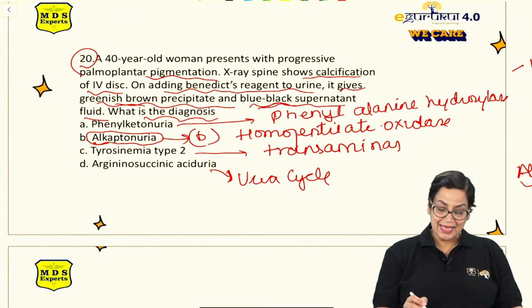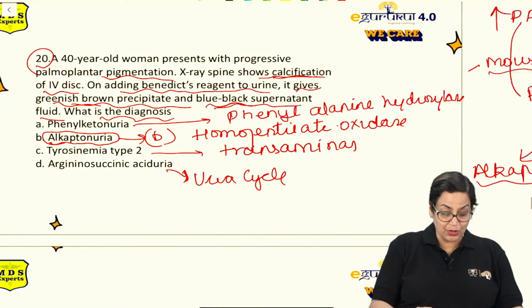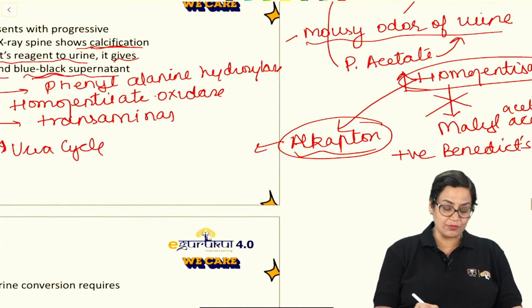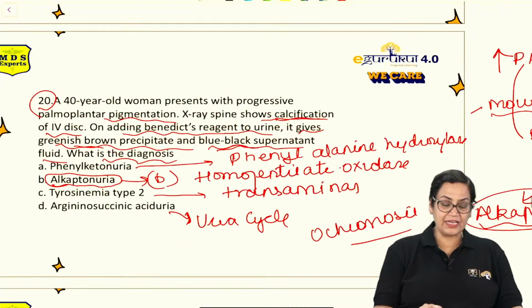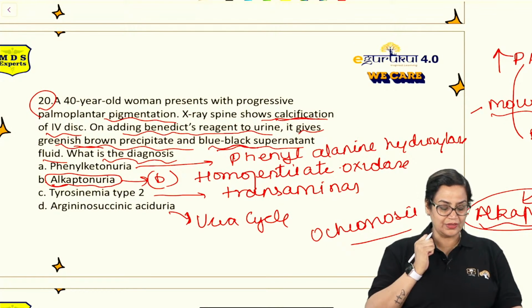This is one reason. And the second reason is calcification of the intervertebral disc. Because what is happening is, this alkapton forms ochronosis. It leads to ochronosis, which means there is hardening. Wherever it is present, there is hardening of the structures, which results in this.